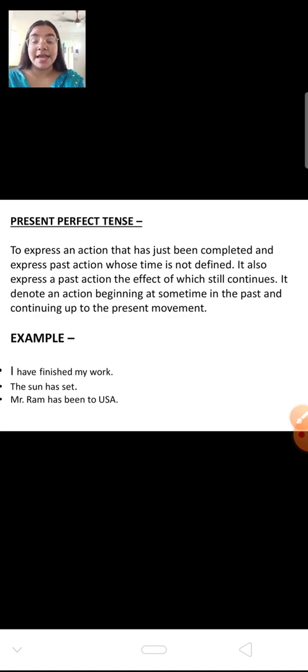That means you can say that a work was started in the past and still it is being continued. For example, the bridge making work. When flyovers or bridges are being made, they are started in the past but still they are continued. That is known as present perfect tense.